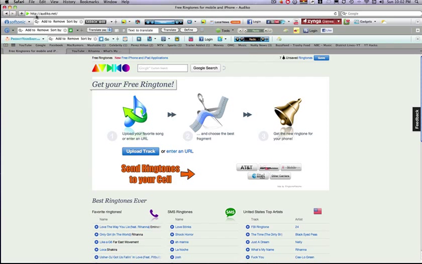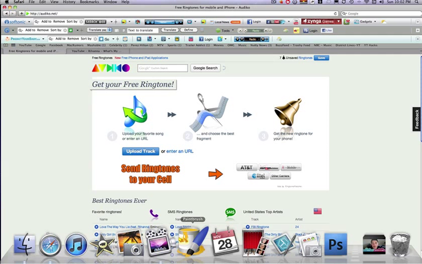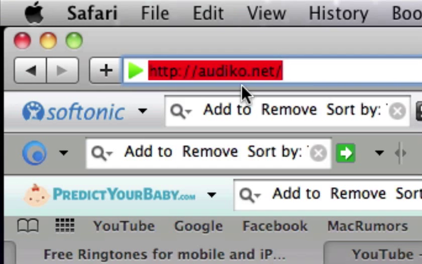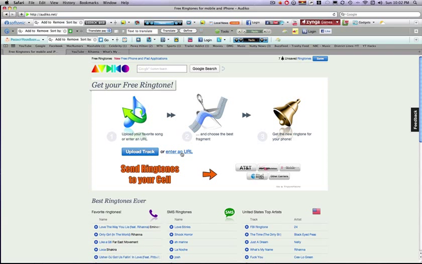You want to go to Audiko.net. I'll put it in the description, but usually I forget because it's like so much later. I forget what to put in the description. So remember this, Audiko.net right here. Audiko.net right there. I'll probably zoom in on it.